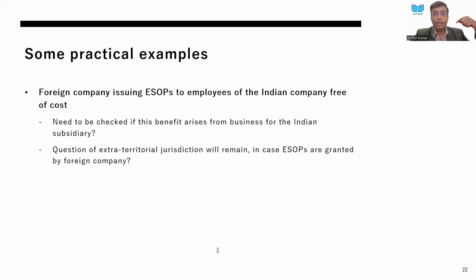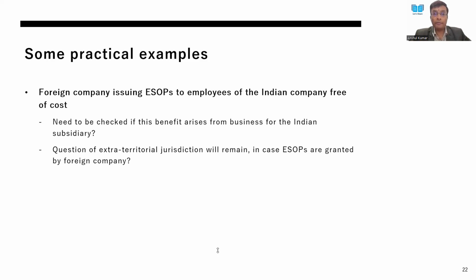Now, if the free trial subscription is given only to a consumer, you may very well say that it is not arising from business to that particular recipient of benefit. So whenever we have to see arising from business, that has to be from the perspective of the recipient of benefit and not from the perspective of the provider of the benefit, right? So in case your free trial subscription is given to an ultimate consumer, probably it may not arise.